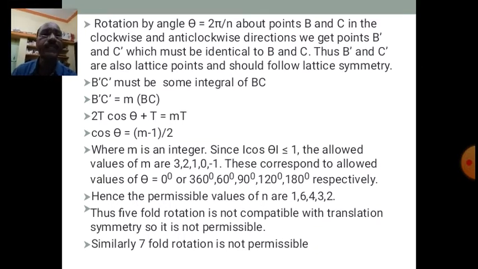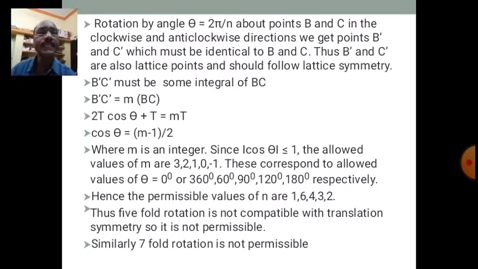Similarly, for m equal to 2, 2 minus 1 is 1, 1 by 2. Cos of theta is equal to 1 by 2. For which value of theta is cos theta 1 by 2? It is 60. So the value of theta is 60 degrees.